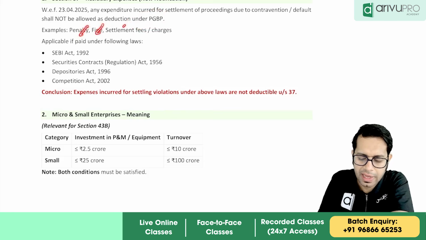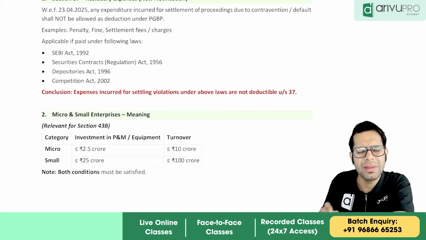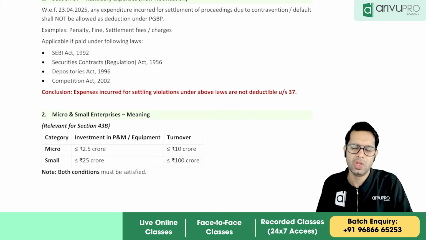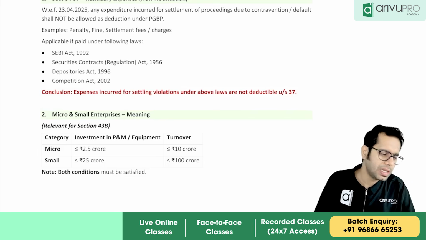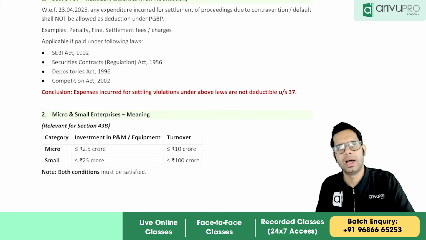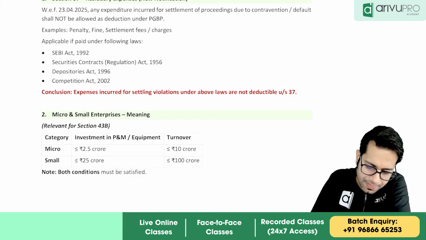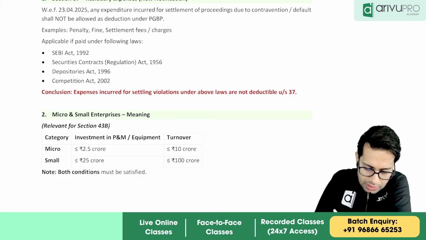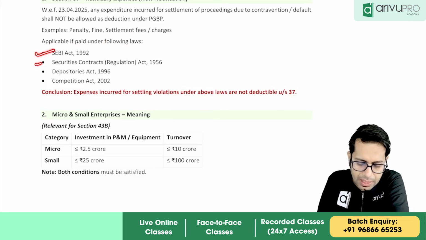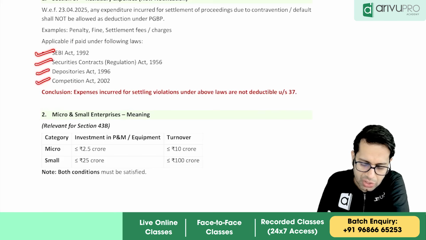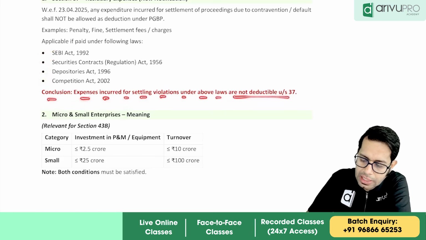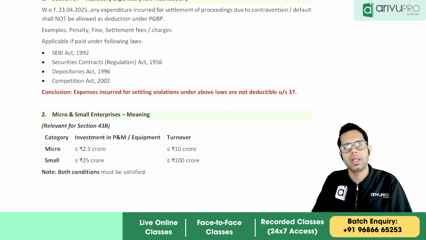Examples: penalty, fine, settlement, fees, etc. So any money which you are paying for settling the conflict, where you have done something wrong, and to settle that you are paying some penalty, etc., then that will not be allowed as deduction. This is applicable if paid under the following laws: SEBI Act, Securities Contract Regulation Act, Depository Act, and Competition Act. Conclusion: expenses incurred for settling violation under the above laws are not allowed as deduction under section 37.